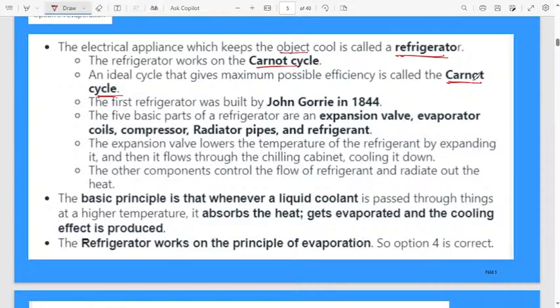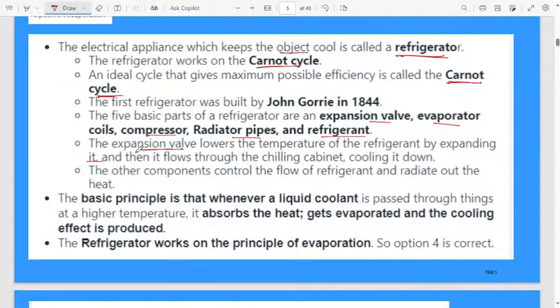Next, the five basic parts of a refrigerator are the expansion valve, evaporation coils, compressor, radiator pipes, and refrigerant. These are the five main parts in the refrigerator. The expansion valve lowers the temperature of the refrigerant by expanding it. What is the use of the expansion valve? What will happen inside the fridge?